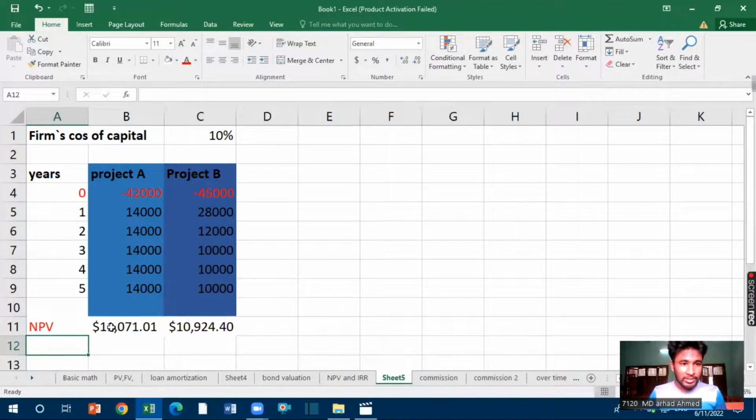Since the net present value of project A is greater than project B, I will take project A for my firm. So the firm should take project A because it has the higher NPV.